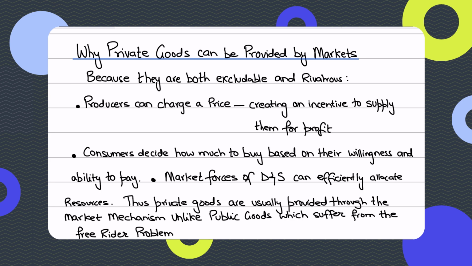Therefore, resources are distributed efficiently, resulting in allocative efficiency, because private goods are sold efficiently in the market. This efficiency is allocative efficiency, where resources are distributed efficiently because private producers are charging a price and consumers are willing to pay for it. Hence, they both are happy. So this is actually going to contrast with public goods, right?